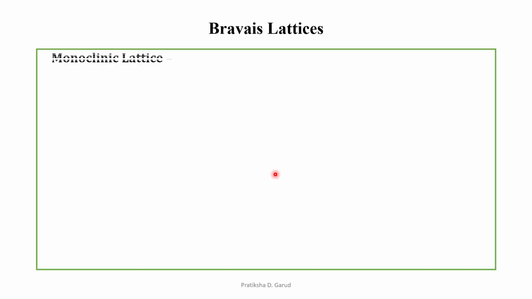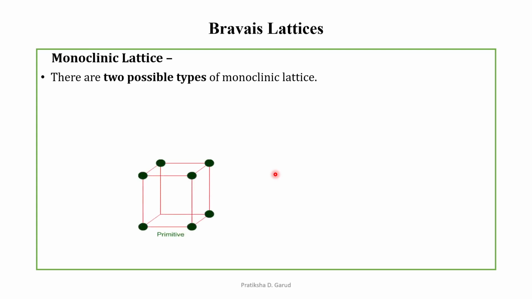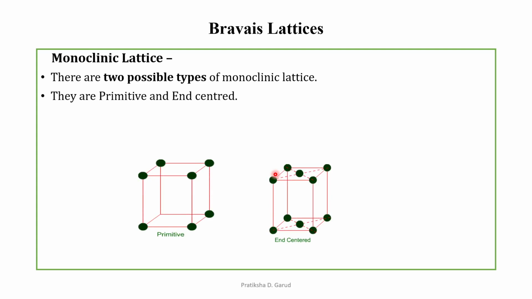Next type, monoclinic lattice. There are two possible types of monoclinic lattice. They are primitive, that means a simple, and the end-centered. Primitive means one atom is present at each corner, and end-centered means along with one atom at each corner, two atoms are present at the centers of two faces, which is called the end-centered.